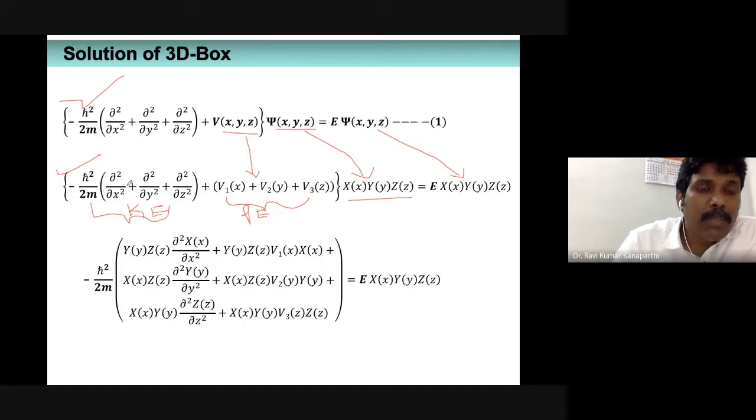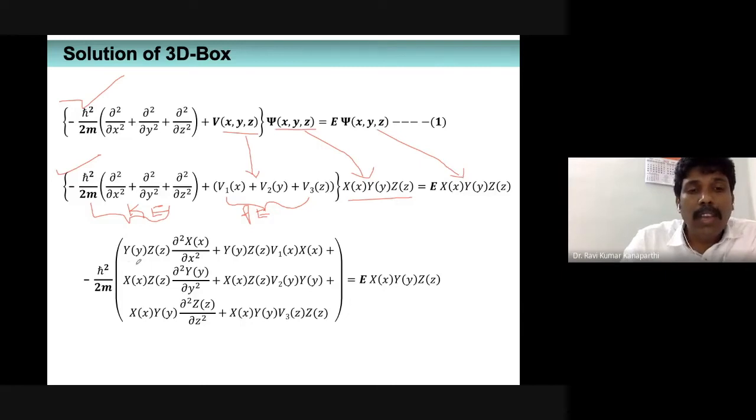So when it is coming here, it is going to be X of x, Y of y, Z of z. But you realize that dou square upon dou x square is a partial differentiation only with respect to x. Therefore, the other two functions, Y of y and Z of z, are not going to be affected.